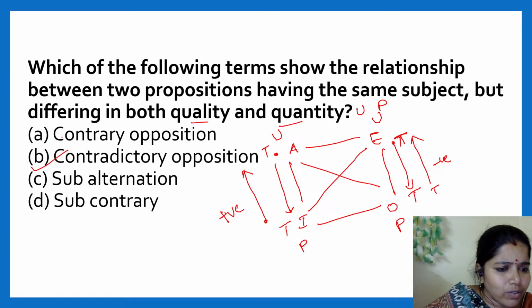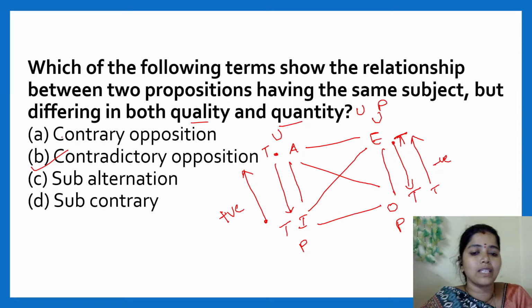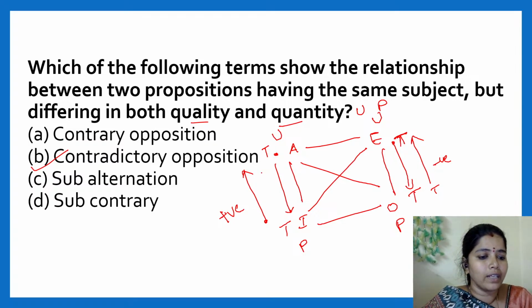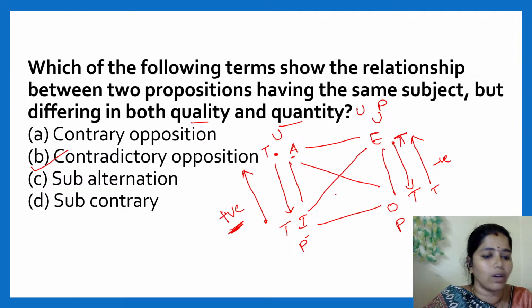Very good. See how many answers: Anand, Satya, Hemamalini, Vanita, Ruchi, Kumar, Sneha, Bhavani, Full Moon, Divya, Sudha, Muttamil. Ammu, there is a small mistake. It's not subaltern, Ammu. Here it is universal and here it is particular, but they belong to the same quality, right? They both belong to positive, so it cannot be subaltern. Only in contradictory they differ in the quantity and also in quality, so C will not come. Those who have done C, please try to understand.